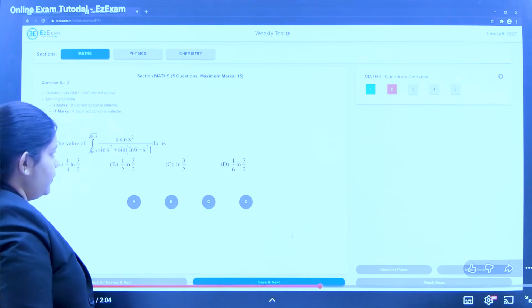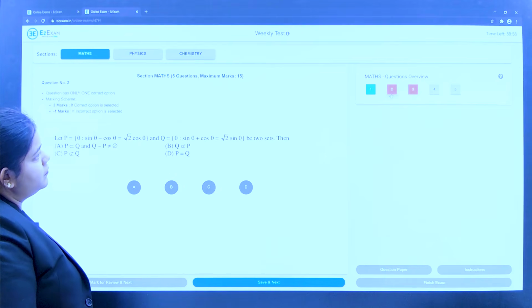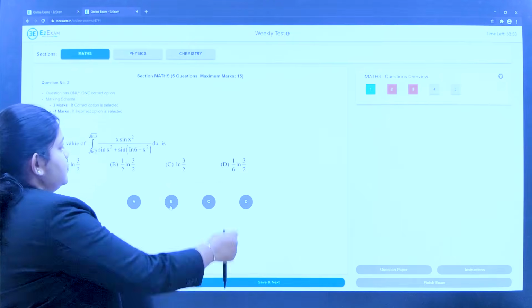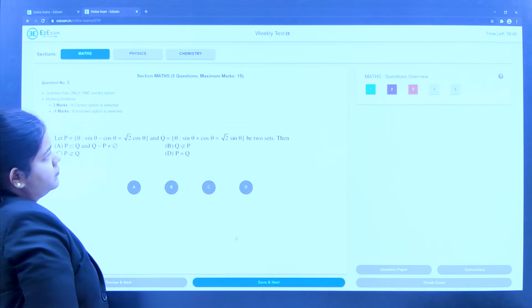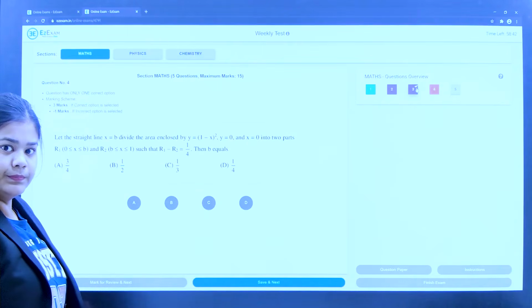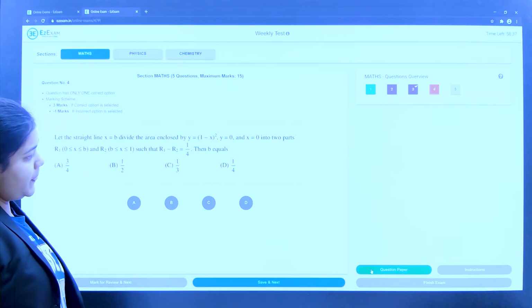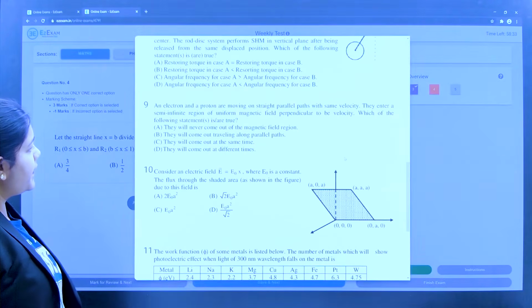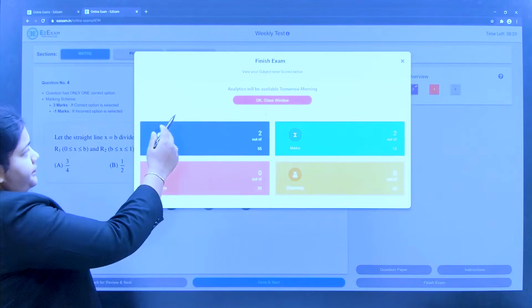To save your response, note the question box turns green after saving. If you select an option and simply jump to a different question, the question box will still be red and your response is not saved. If you want to answer a question later, you can mark it for review. If you select an option and mark for review, the question status will change to answered and marked for review, and your response will be saved automatically. The entire question paper can be viewed at any time here. Once you are done, you can submit your exam here, and after confirming, you will instantly get your scores.